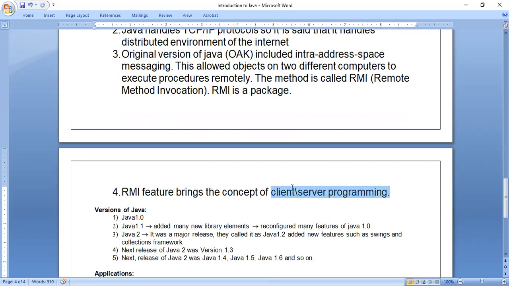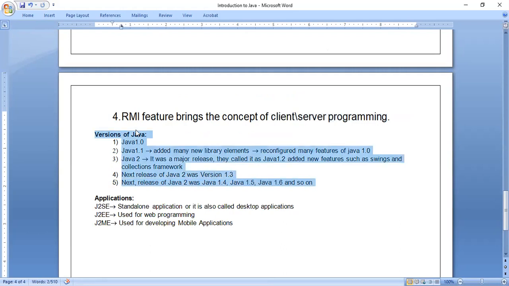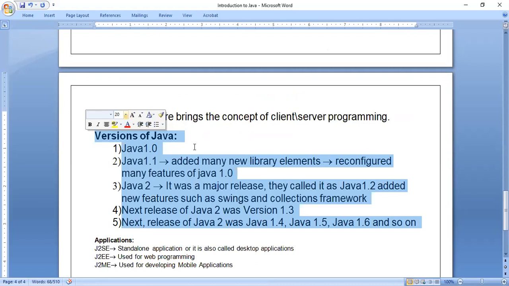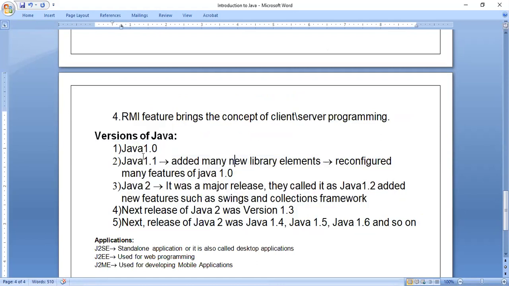Okay. Now we will see versions of Java. After that, applications of Java. Versions of Java: Java 1.0 is the first version of Java. Next, Java 1.1 added many new library elements and reconfigured many features of 1.0. Java 2 was a major release. Whatever Java we use now is called Java 2 only. They called it Java 1.2, which added new features such as strings and collection framework.